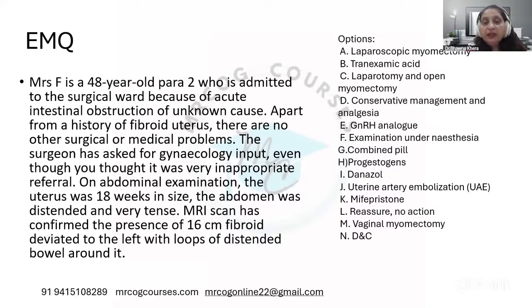In this case, of course, you have to do the myomectomy. But what kind of a myomectomy will it be in this particular question? Because it's a 16 centimeter fibroid, a big fibroid which is causing the distension, deviated to the left with the loops of distended bowel around it. Pressure symptoms are also there. So definitely it needs removal, and we will need to do the open myomectomy. So laparotomy and open myomectomy would be the correct answer. So the answer is C. C option is the correct answer.